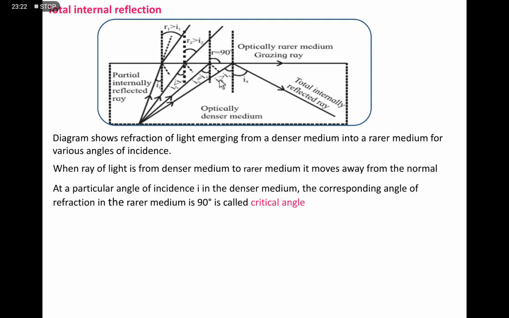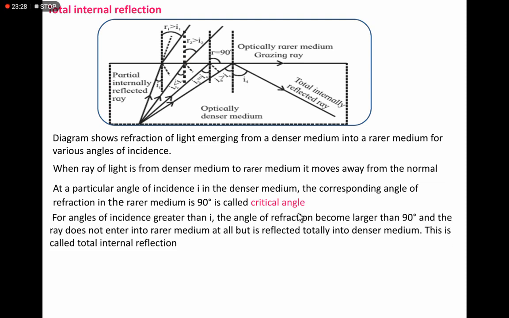If the angle is more than the critical angle, the total light is reflected in the denser medium. See, when the angle of incidence is greater than the critical angle, the angle of refraction becomes larger than 90 degrees, and the ray does not enter the rarer medium at all but is reflected totally in the denser medium. This is called total internal reflection. It is a very simple, very important phenomenon.